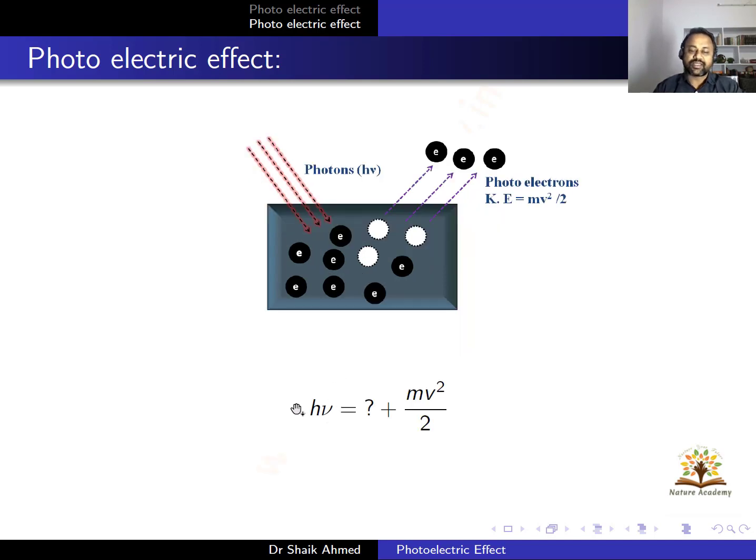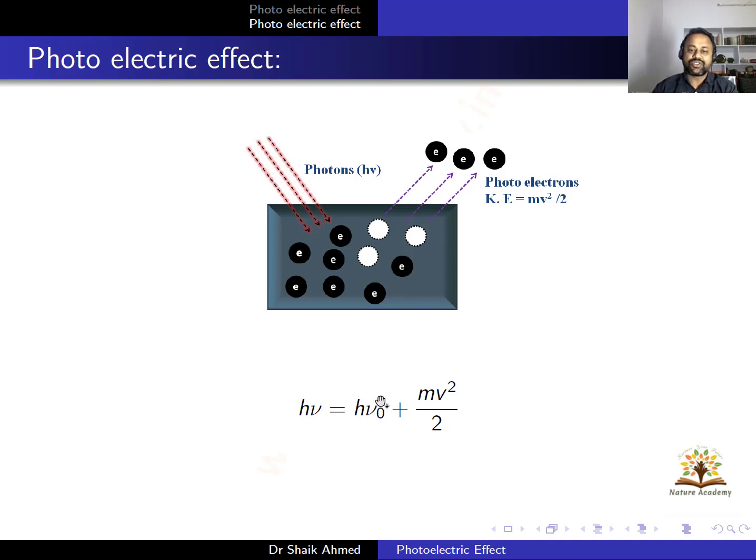Here h nu is what? The energy of the incident photon. What is half mv square? The kinetic energy of the electrons. I can call these electrons photoelectrons. So incident energy is h nu. Electrons are getting some kinetic energy, that is half mv square. Then what is in between these two? There is some other factor, h nu 0.